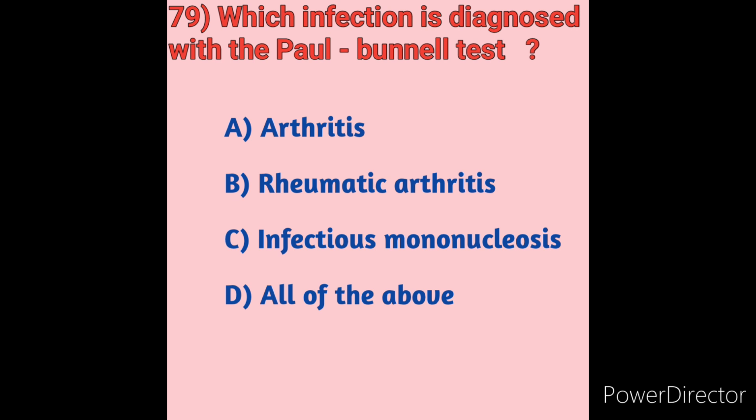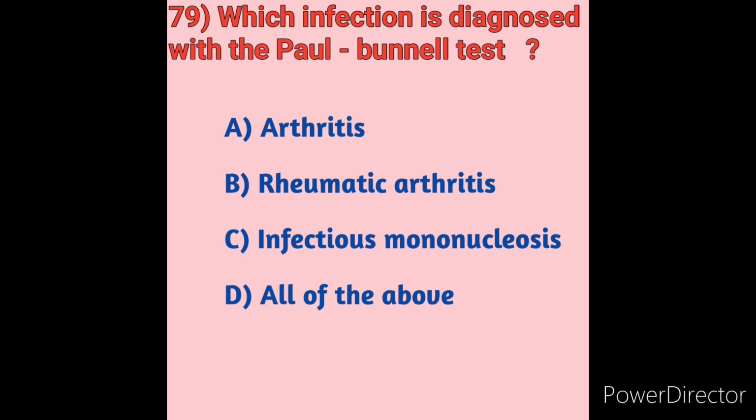It is transmitted by saliva from the mouth of those who are infected. The signs and symptoms of mononucleosis are swollen lymph nodes and swollen lymph glands, fever, sore throat and extreme fatigue. These all are the signs and symptoms of infectious mononucleosis.